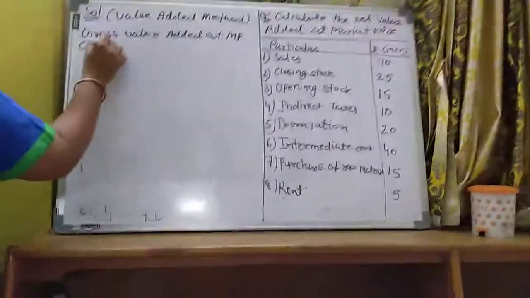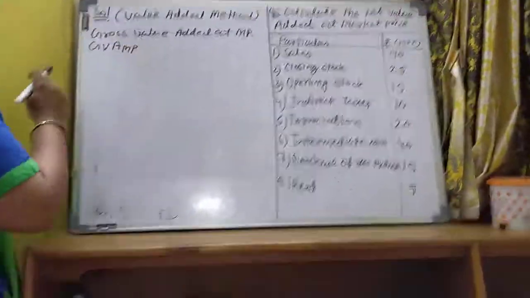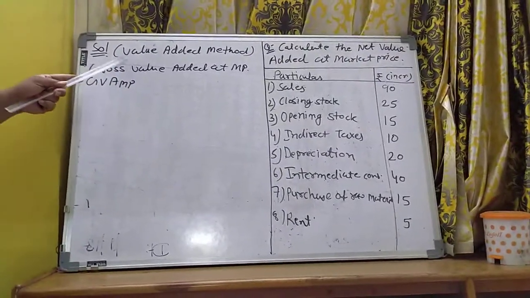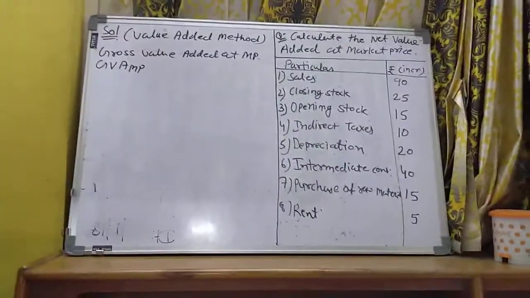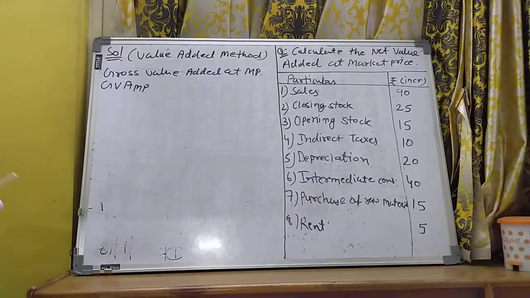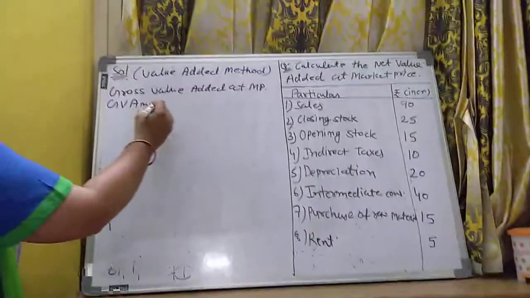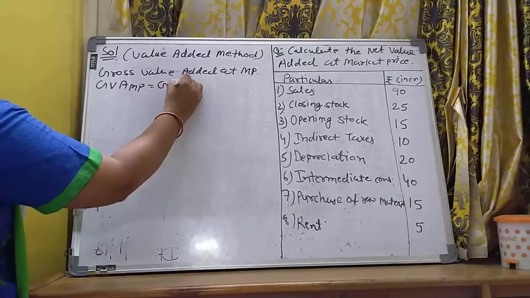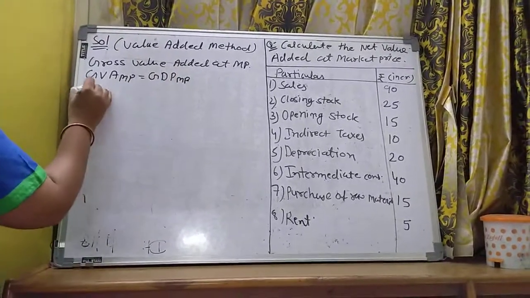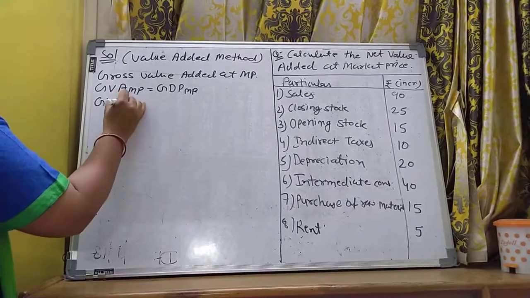It means GVAMP. And we've already seen that GVAMP equals GDPMP. Fine. So first we have to find out GVAMP.